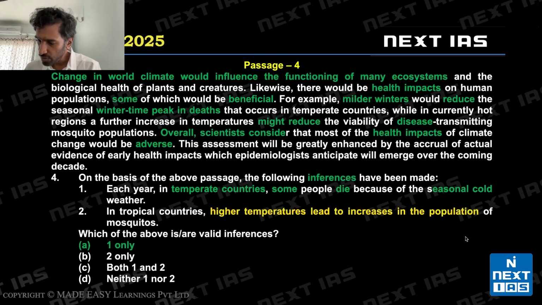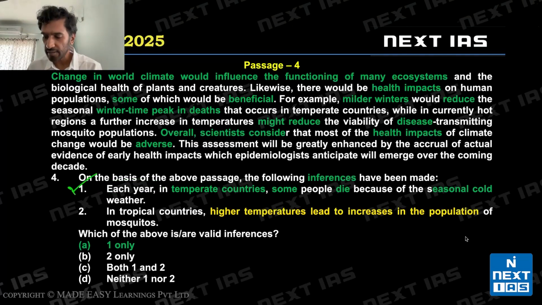So, reduce seasonal wintertime peak deaths suggests that some people die in temperate countries, exactly what is stated in the passage, because of seasonal cold weather. This is a seasonal element. So since it's a seasonal element, we can use the words each year. These are acceptable words, correct?